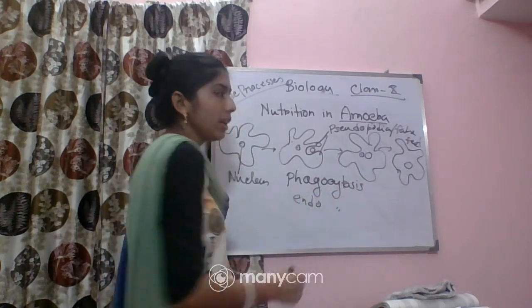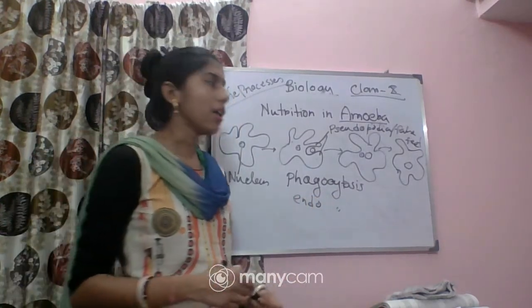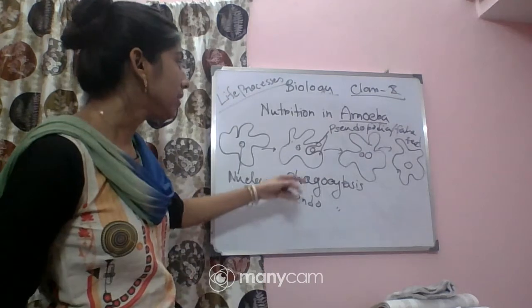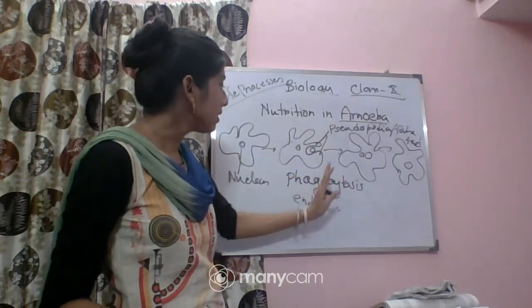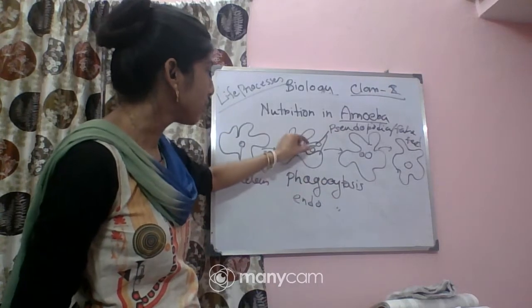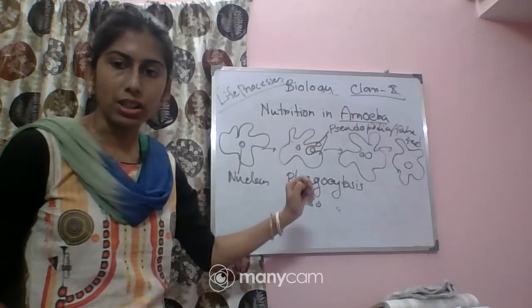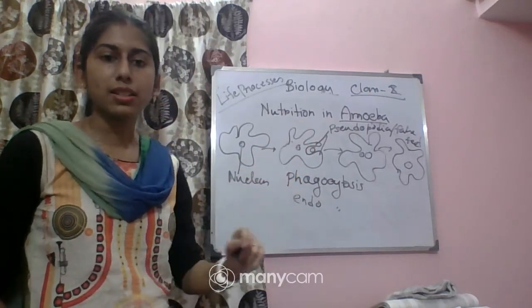After that a food vacuole will be formed. So this is the ingestion process, that means food is taken inside the body.